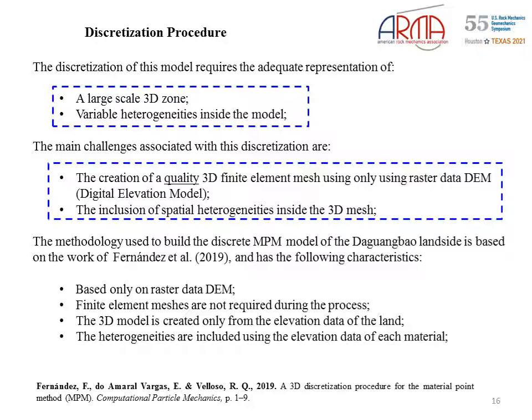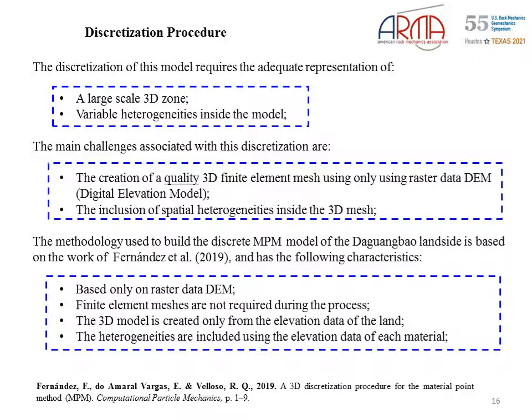In this work, the methodology used to build the discrete NPM model of the Dagwan-Bao landslide is based on the work of Fernandez, and it has the following characteristics. It's based only on the raster data of the land and of each material. Finite element meshes are not required during the process.